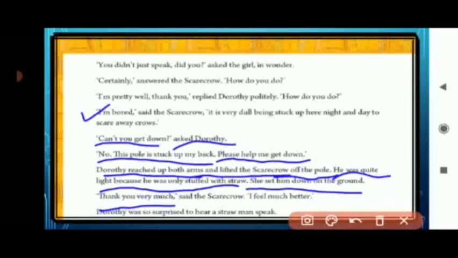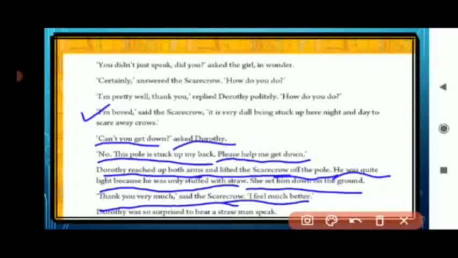"Thank you very much," said the Scarecrow. "I feel much better." Now we can see Dorothy is imagining as if the Scarecrow is standing and talking to her. So she took him out from the pole and put him on the road, and now the Scarecrow said, "Now I am relaxed.